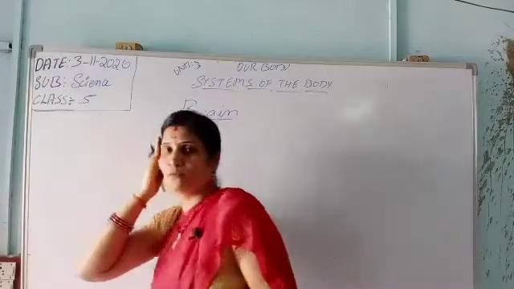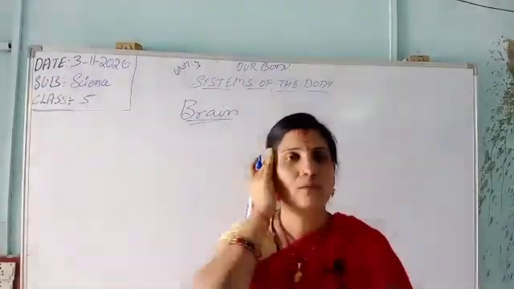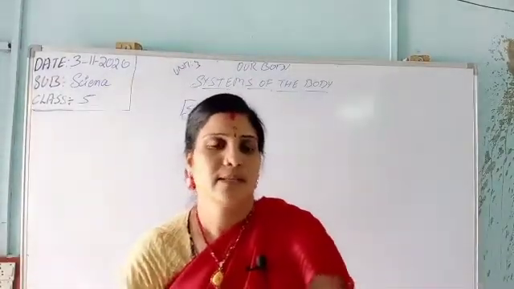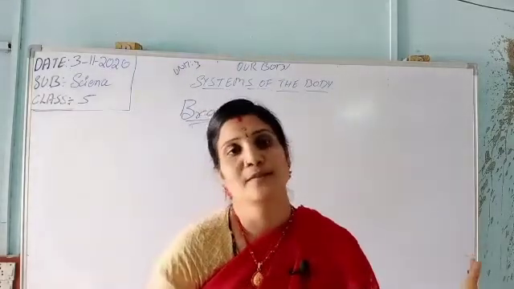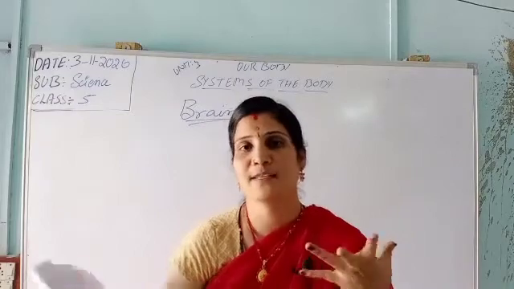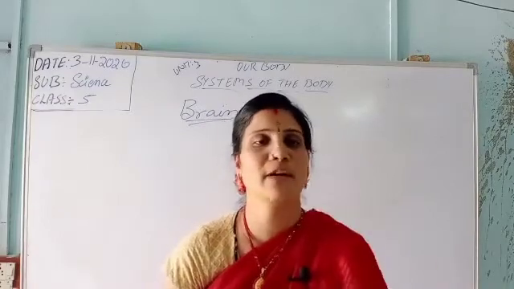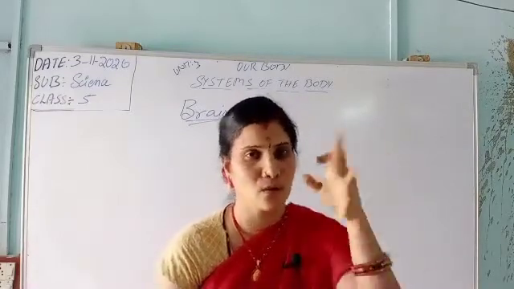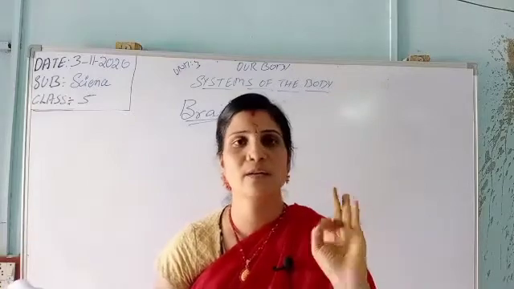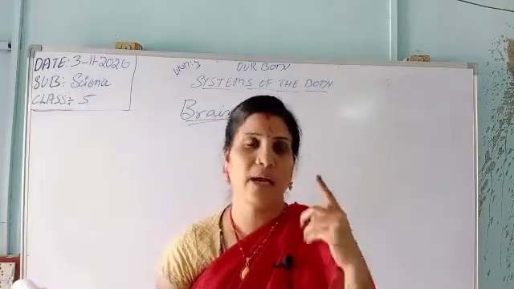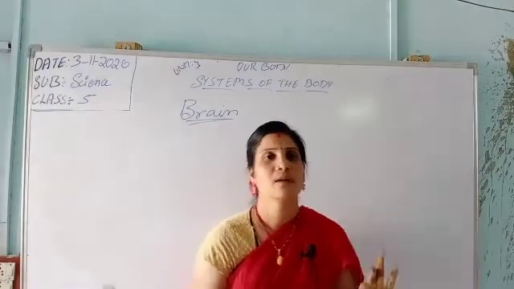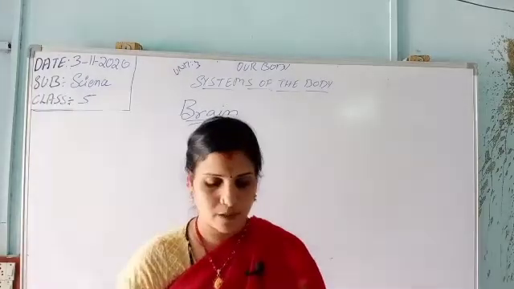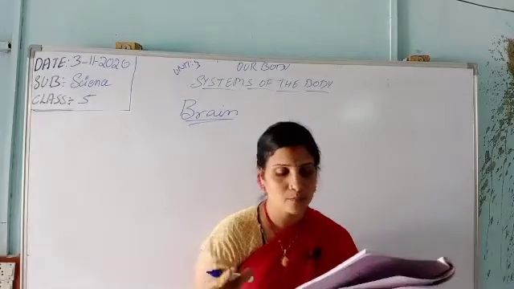If we have it, this is our body. If we don't have eyes, we are not fulfilled. Next, hands. One hand is there, one hand is not. We are fulfilled when all our sense organs are very good and fitted, it may be eyes, nose, ears, lips, tongue, whatever it may be. So now we will learn about the brain.